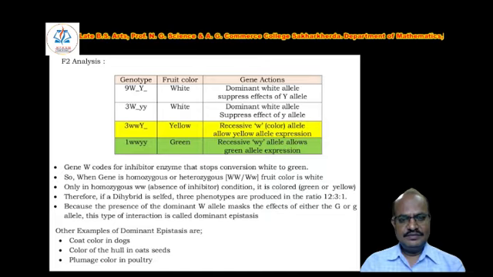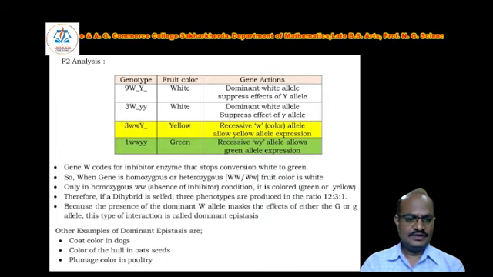Here the F2 analysis will show that the W gene codes for an inhibitor enzyme that stops the conversion of green to yellow. When capital W is present, the inhibitor enzyme stops the color formation.